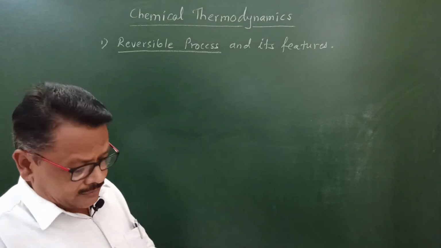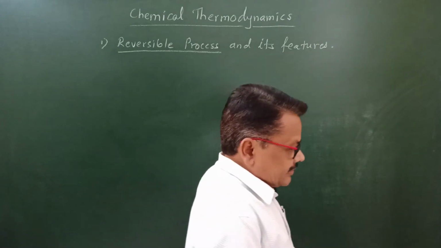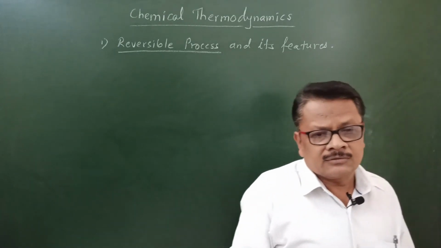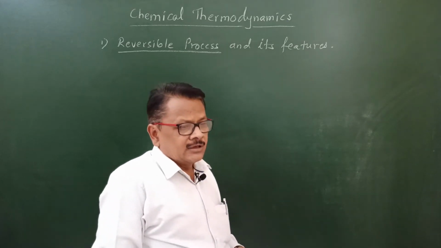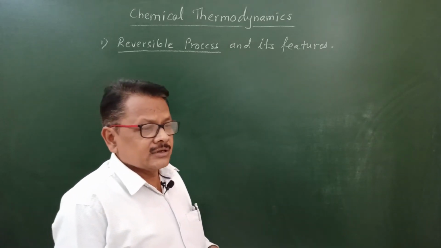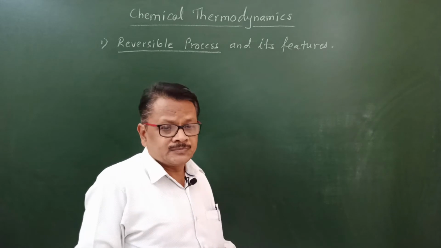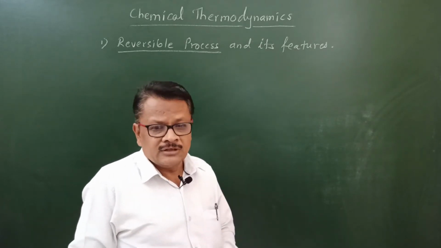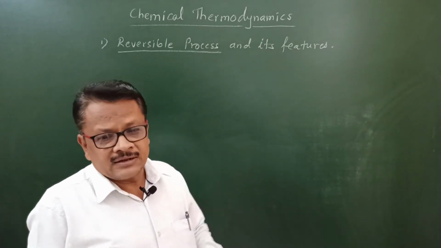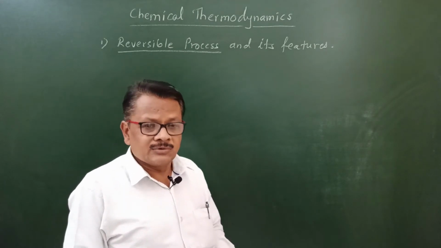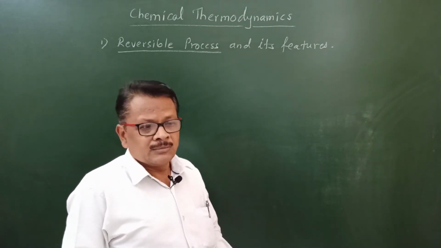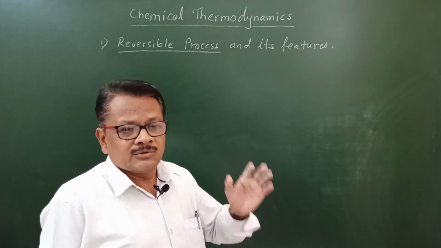What is reversible process? In the definition of reversible process, we say like this: it is the process in which at every stage the driving force is infinitesimally greater than opposing force, and the process can be reversed by slight increase in opposing force.